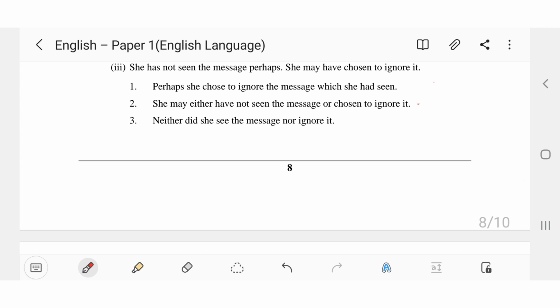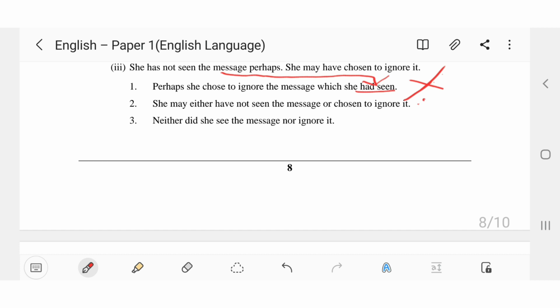Now, third one, she has not seen the message. Perhaps she may have chosen to ignore it. First option, perhaps she chose to ignore the message which she had seen. In the question, it is mentioned that she has not seen the message. So this option is wrong. Second one, she may either have not seen the message or chosen to ignore it. This seems correct.